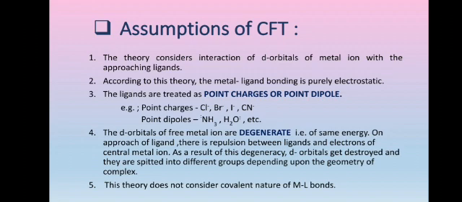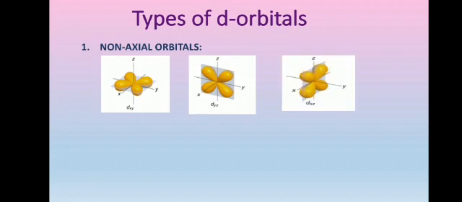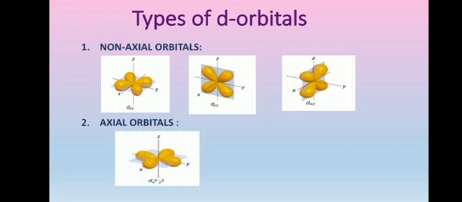But before that, we should know what are the types of d orbitals. The d orbitals are categorized into two different types depending upon their geometry and their arrangement in three-dimensional space. First, the non-axial ones: these are dxy lying between x and y axis, dyz lying between y and z axis, and dxz lying between x and z axis. The axial ones: these are dx²-y², whose lobes lie on x and y axis, and dz², whose lobes lie on the z axis. A 3D view of d orbitals interacting with the ligand is shown here.